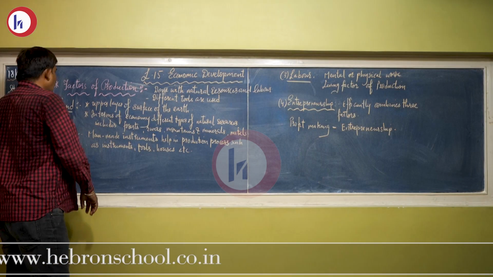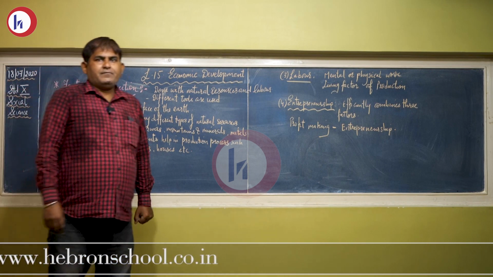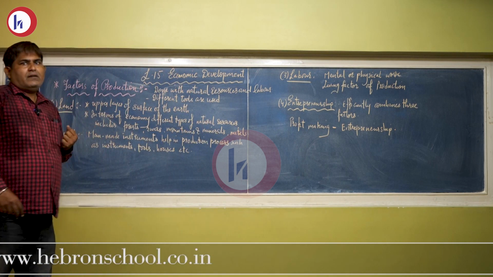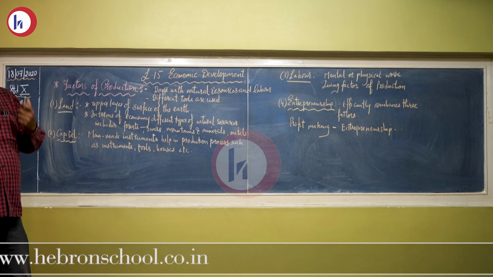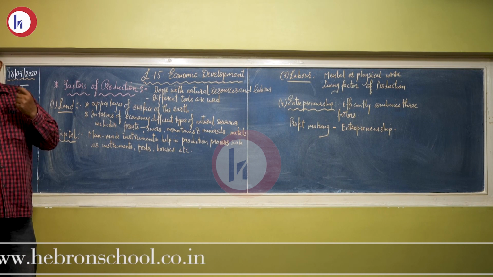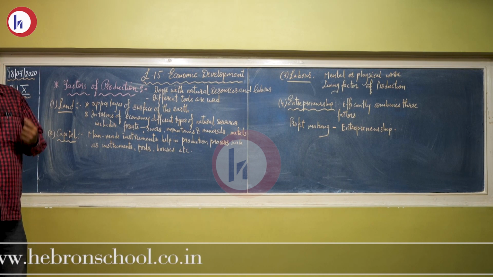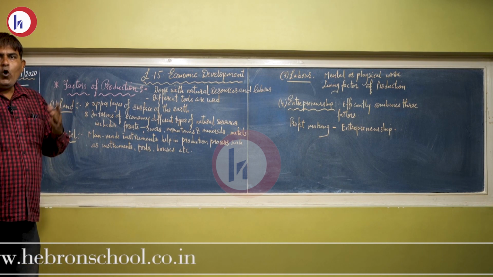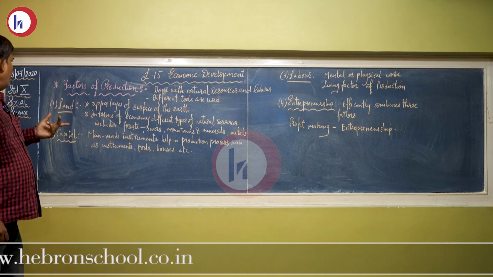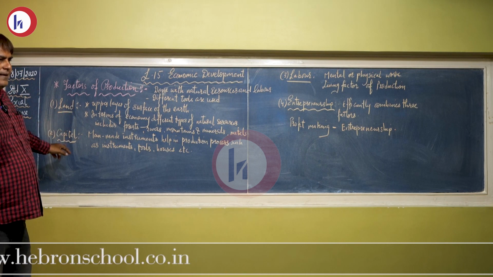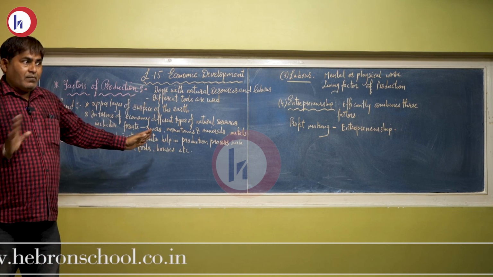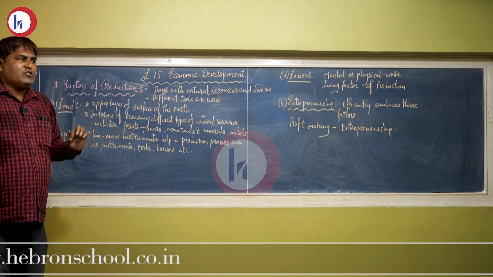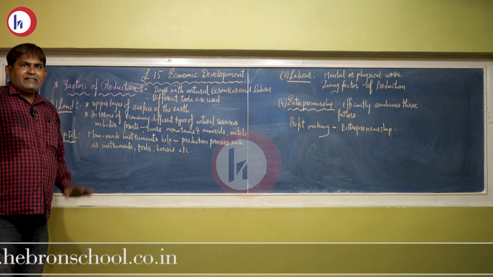Our next topic is factors of production. Once again, this topic, dear students, is very important as it can be asked for 4 marks in the exam. Write a short note on factors of production, or for 1 mark, define land, capital, entrepreneurship, and labor. 1 mark each question can be asked in the exam.